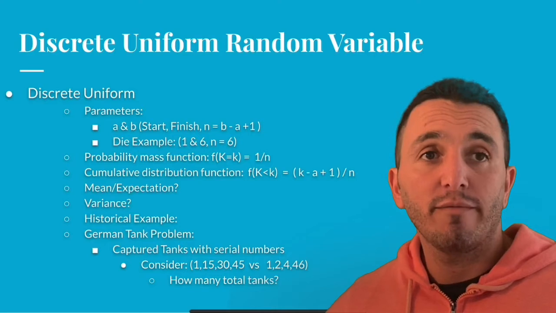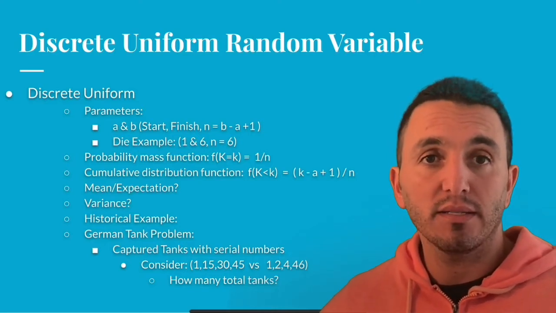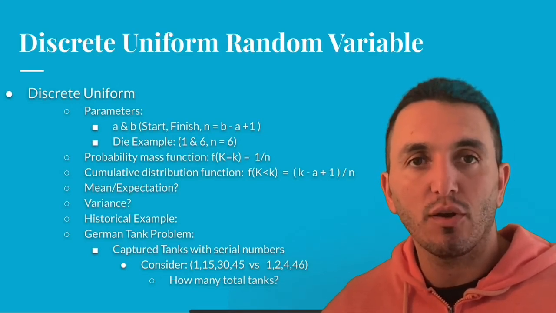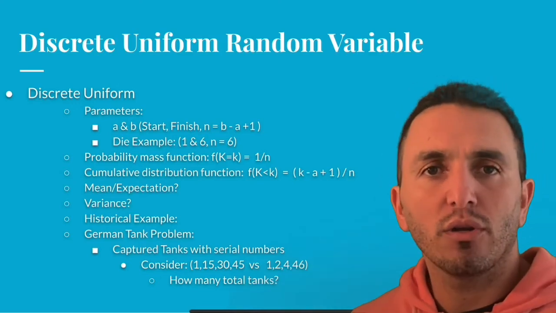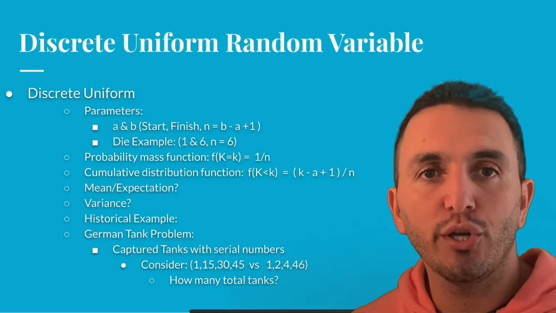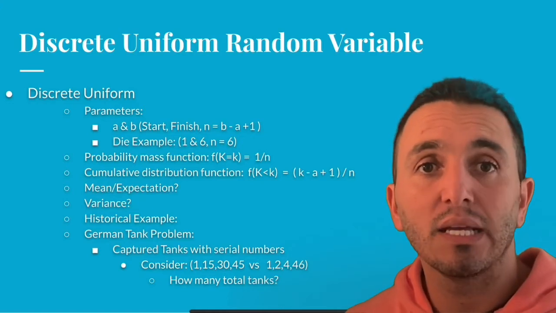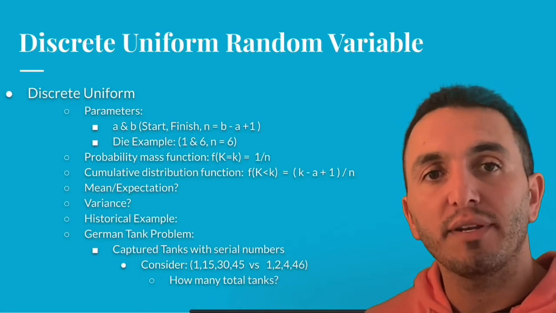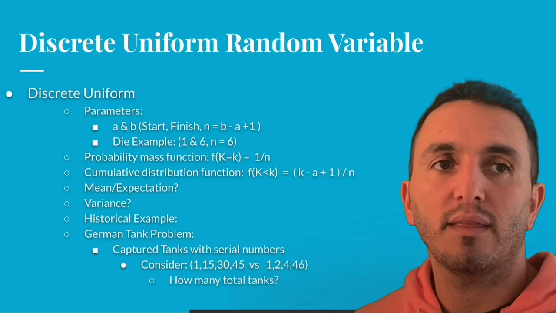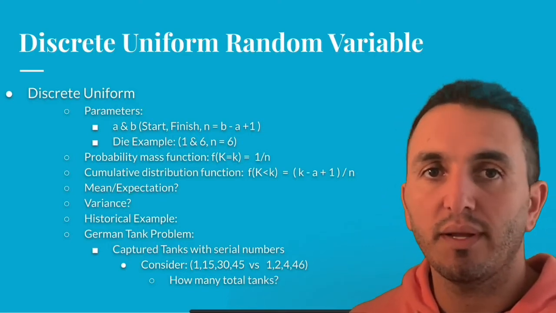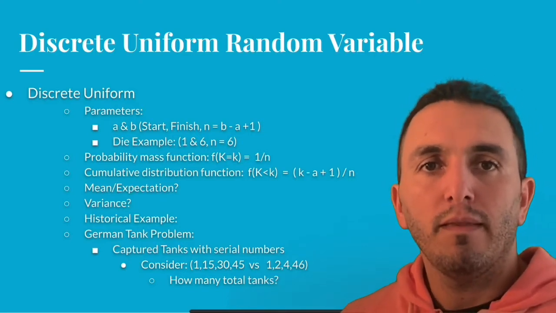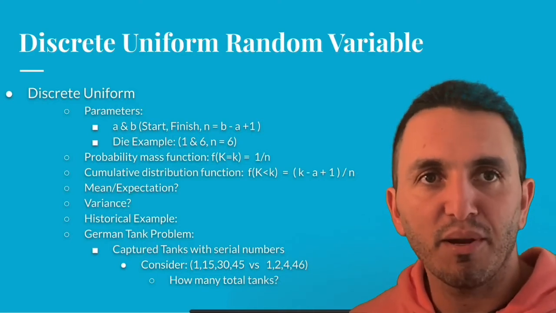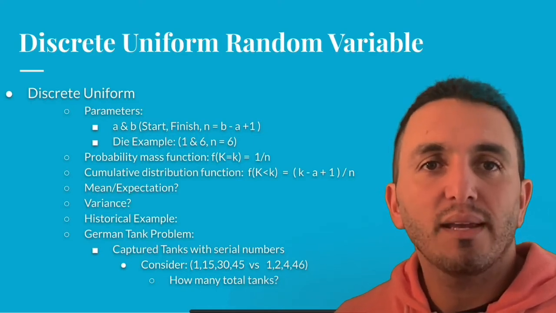So for each of the random variables, we want to think about a problem that we can assign them to, right? The problem that we're going to keep in mind when we think about this random variable is called the German tank problem. The historical setting is World War II, and the Germans are building tanks. The Germans are very organized and very detailed, and they give every tank a number. So the first tank that they make is tank number 1, and then tank number 2, and tank number 3, and so forth. And the Allies, or the Americans, I'm not actually sure, I think I've read it as the Americans, want to know, of course, how many tanks the Germans have built.